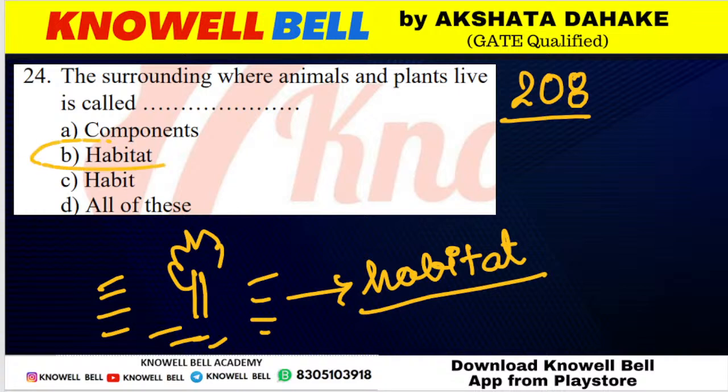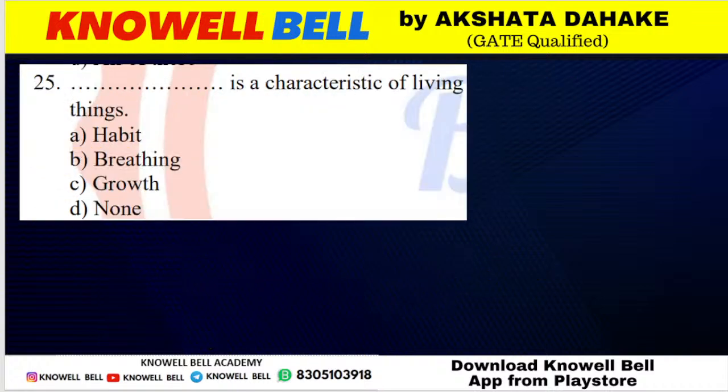So what is the correct answer for the question? The right answer is option B, habitat. What do we call it? It is referred to as habitat. Correctly answered Kanishka and Sarvesh.